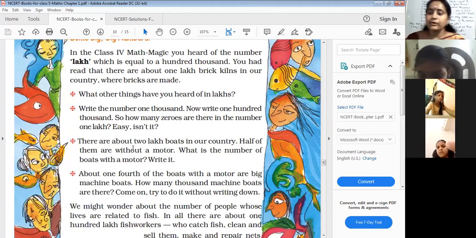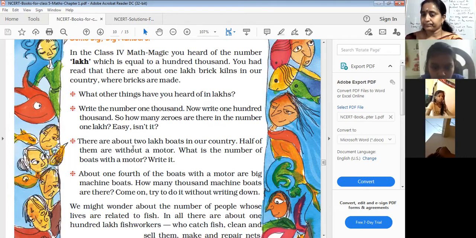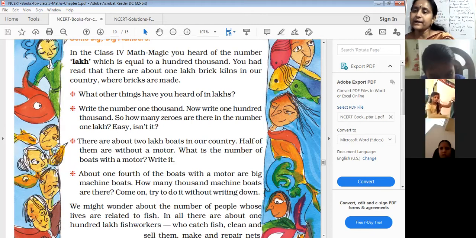Now, there are about 2 lakh boats in our country. Half of them are without a motor. What is the number of boats with a motor? 2 lakh boats are there in our country. Half of them are without motor. So, what is the number of boats with motor? Without calculating, say it.